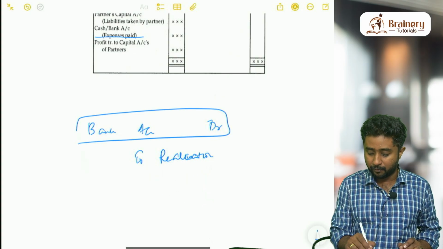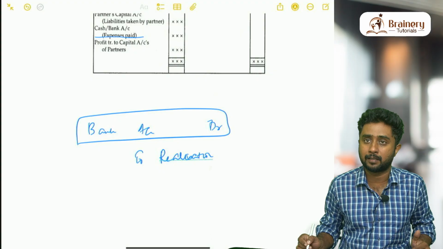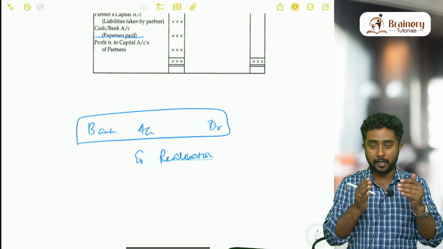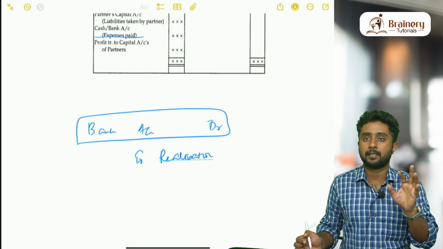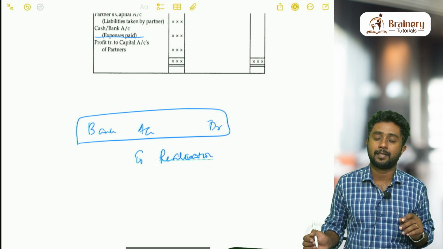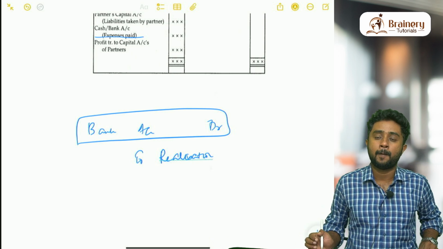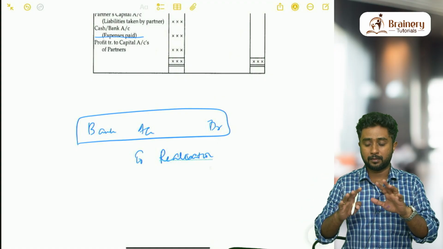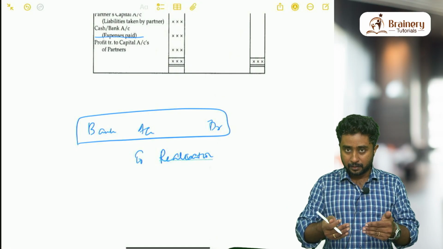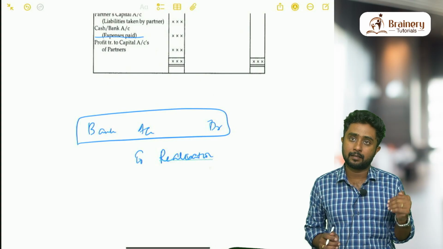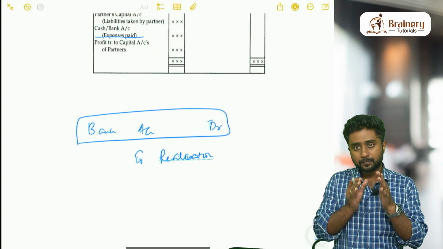One side, if it is bank, the other side will be realization account. I would like to repeat, this is not for all the transactions, but the majority of the transactions related to the sale of assets and all these things. Exceptional cases are there that we will discuss later. This is just to make the main concept clear. Exceptional cases, towards the end of the video, we'll have a discussion on that. Okay, so now understand like this.